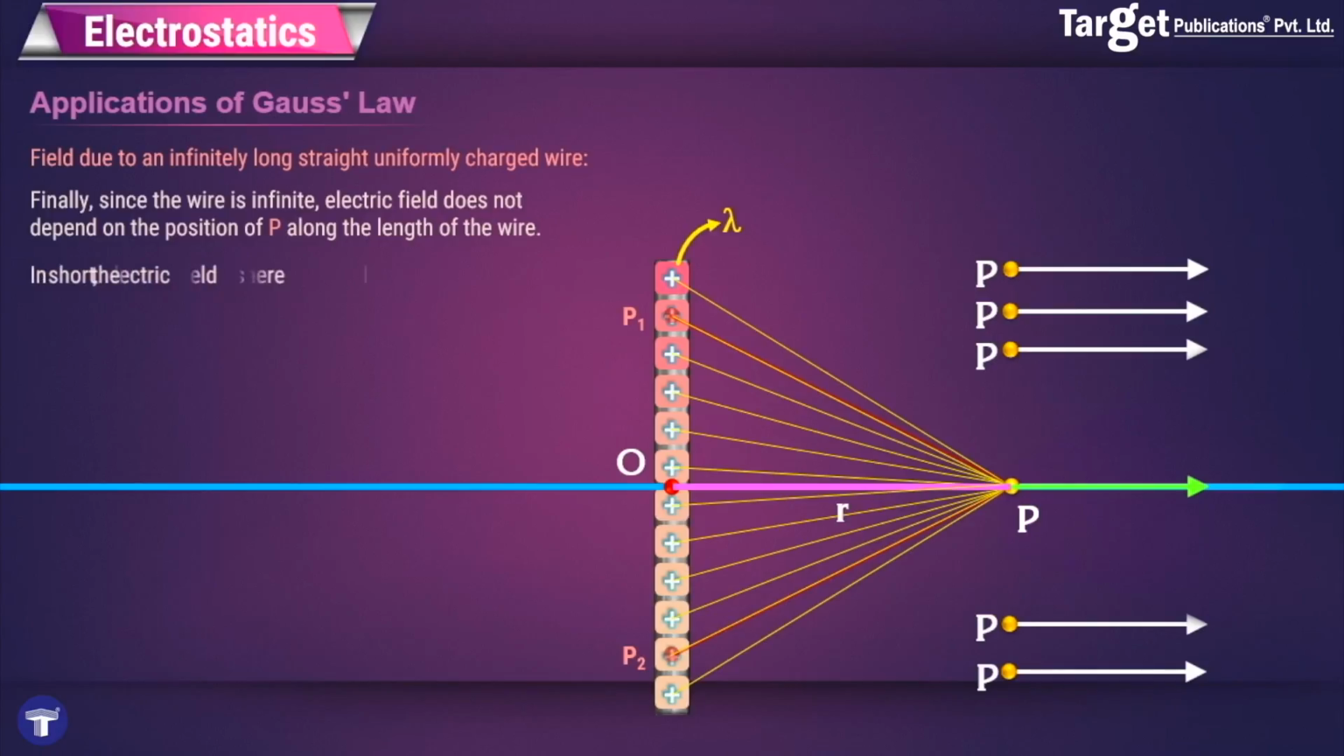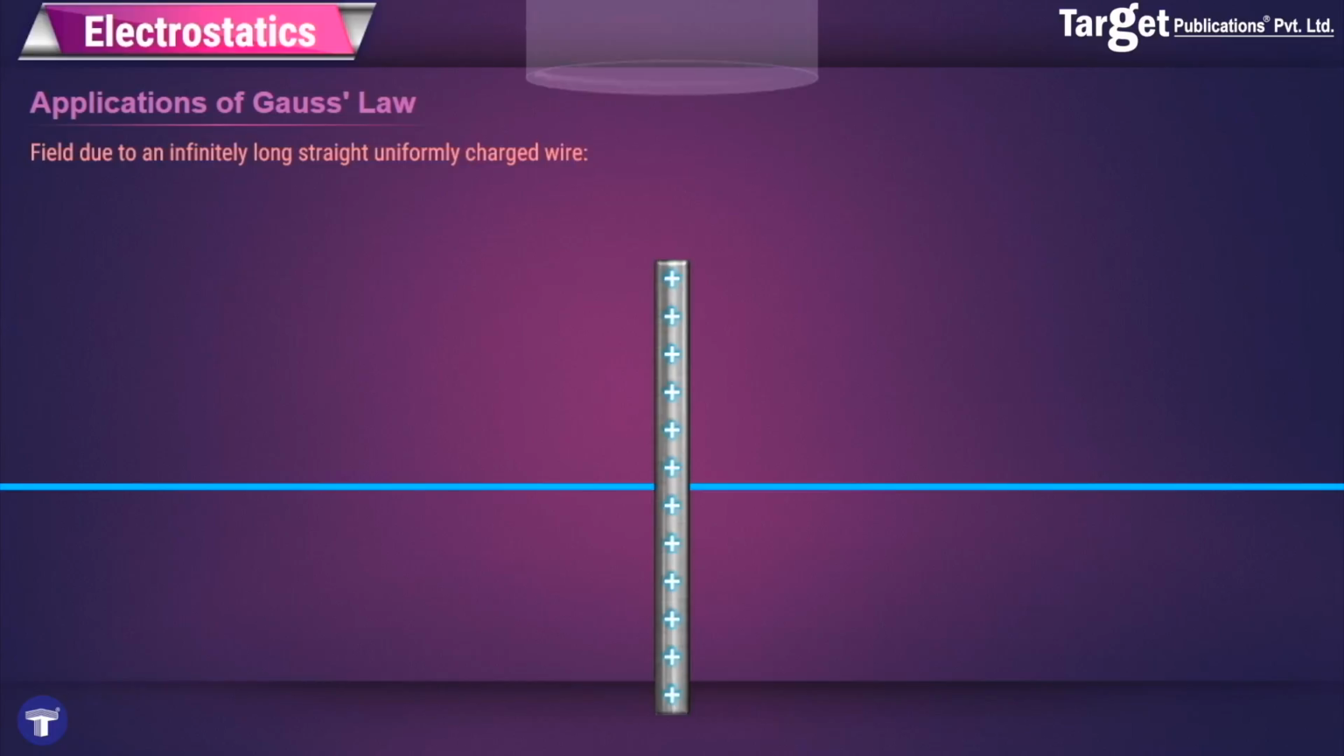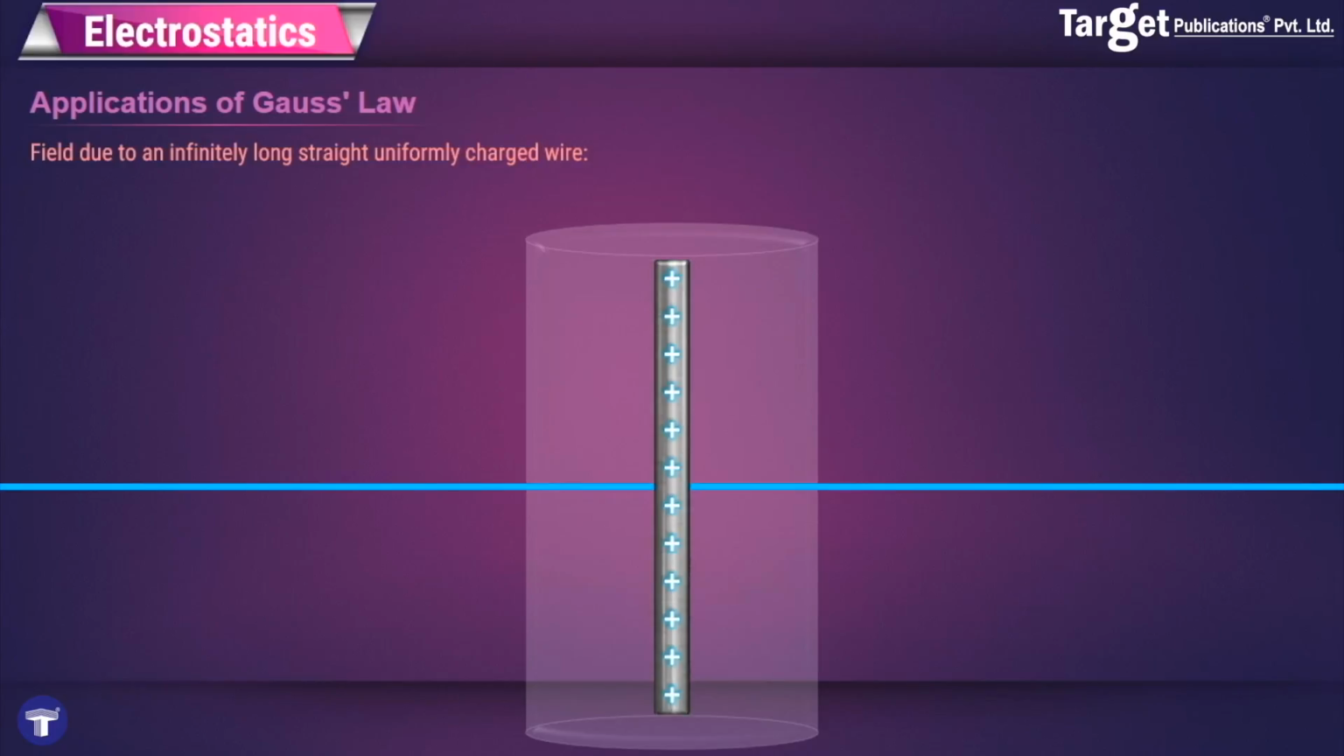So finally, I say that the electric field everywhere is radial in the plane cutting the wire normally, and its magnitude depends only on the distance r, that is the radial distance r of the point P. Okay, in order to apply Gauss's law, we need to find what is the Gaussian surface in this situation. The most appropriate Gaussian surface is one which is always normal to the electric field. In this case, for an infinitely long straight wire, the most appropriate Gaussian surface is a cylinder. Now we will apply Gauss's law.